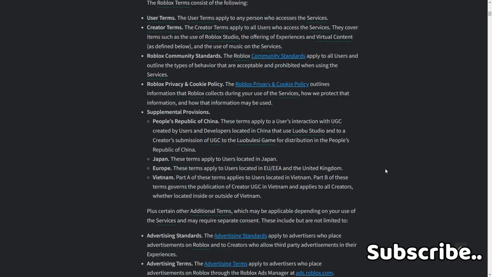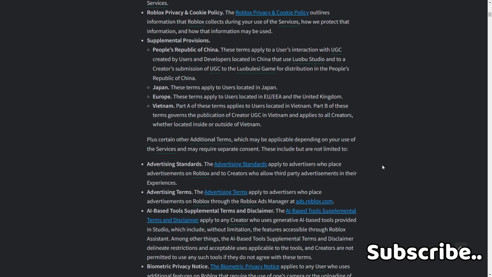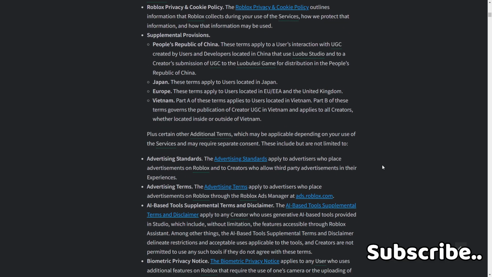Part B of these terms governs the publication of creators' UGC in Vietnam and applies to all creators whether located inside or outside of Vietnam, plus certain other additional terms which may be applicable depending on your use of the services and may require separate consent. These include, but are not limited to, advertising standards. Advertising standards apply to advertisers who place their advertisements on Roblox and to creators who allow third-party advertisements in their experiences.